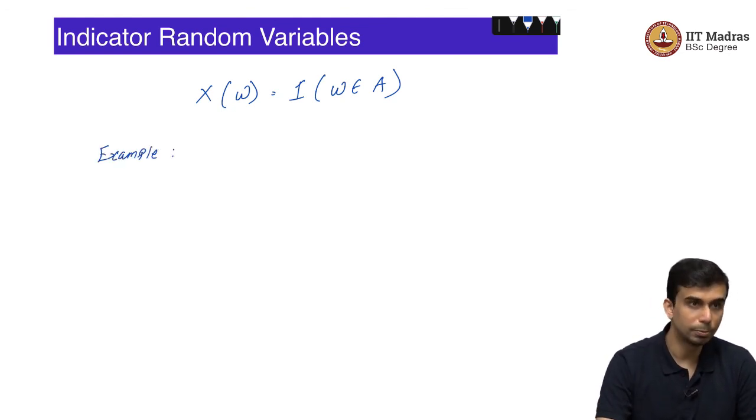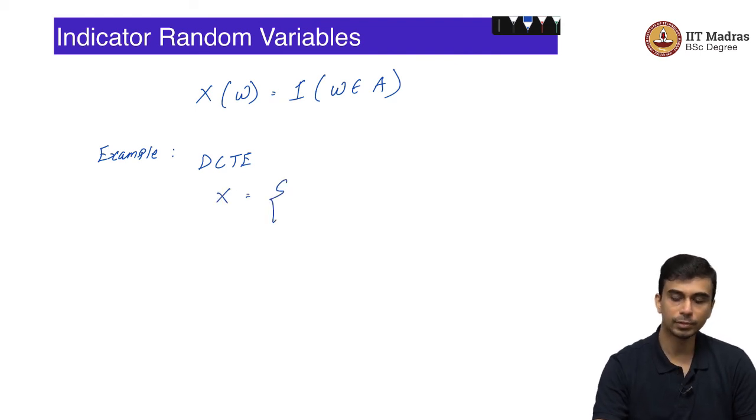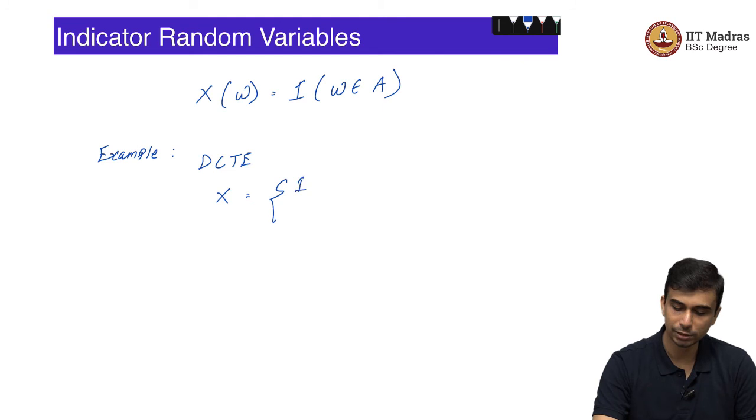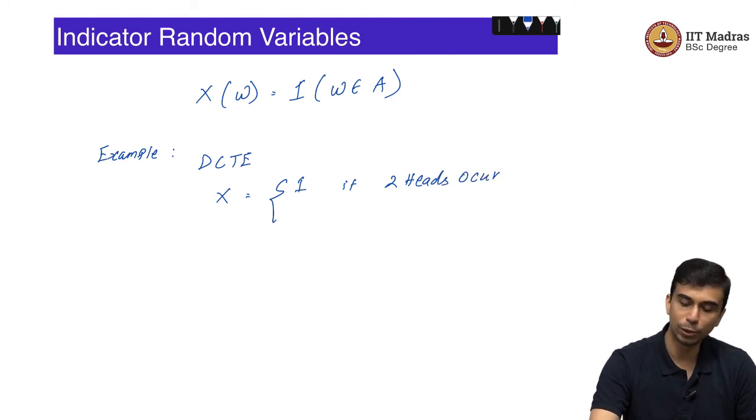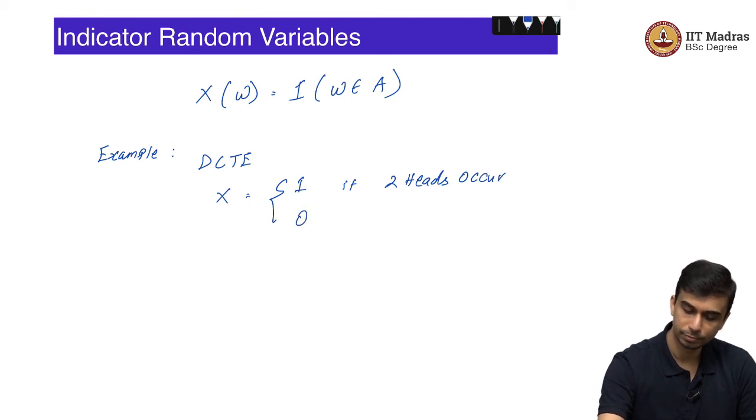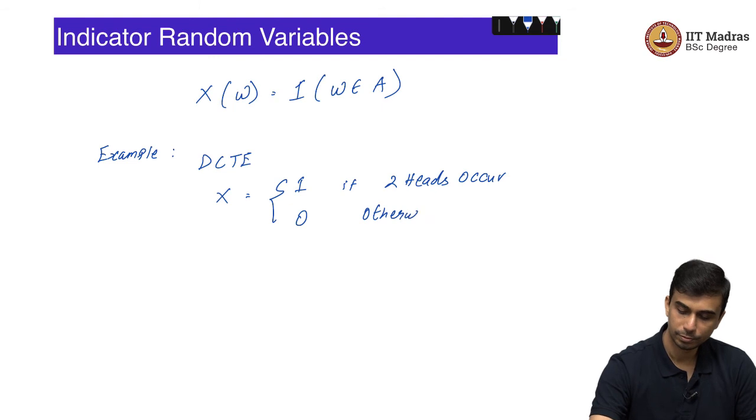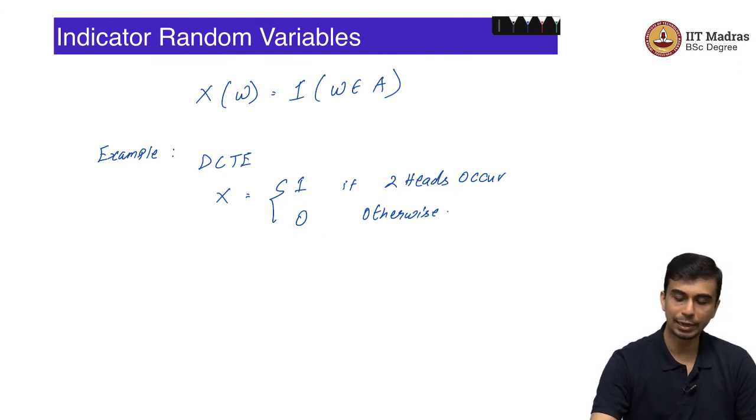An example would be, let us take the double coin toss experiment. I can have a random variable X equal to 1 if you have two heads occur, and 0 otherwise. This is an example of an indicator random variable because it can take only 2 possible values, 1 or 0.